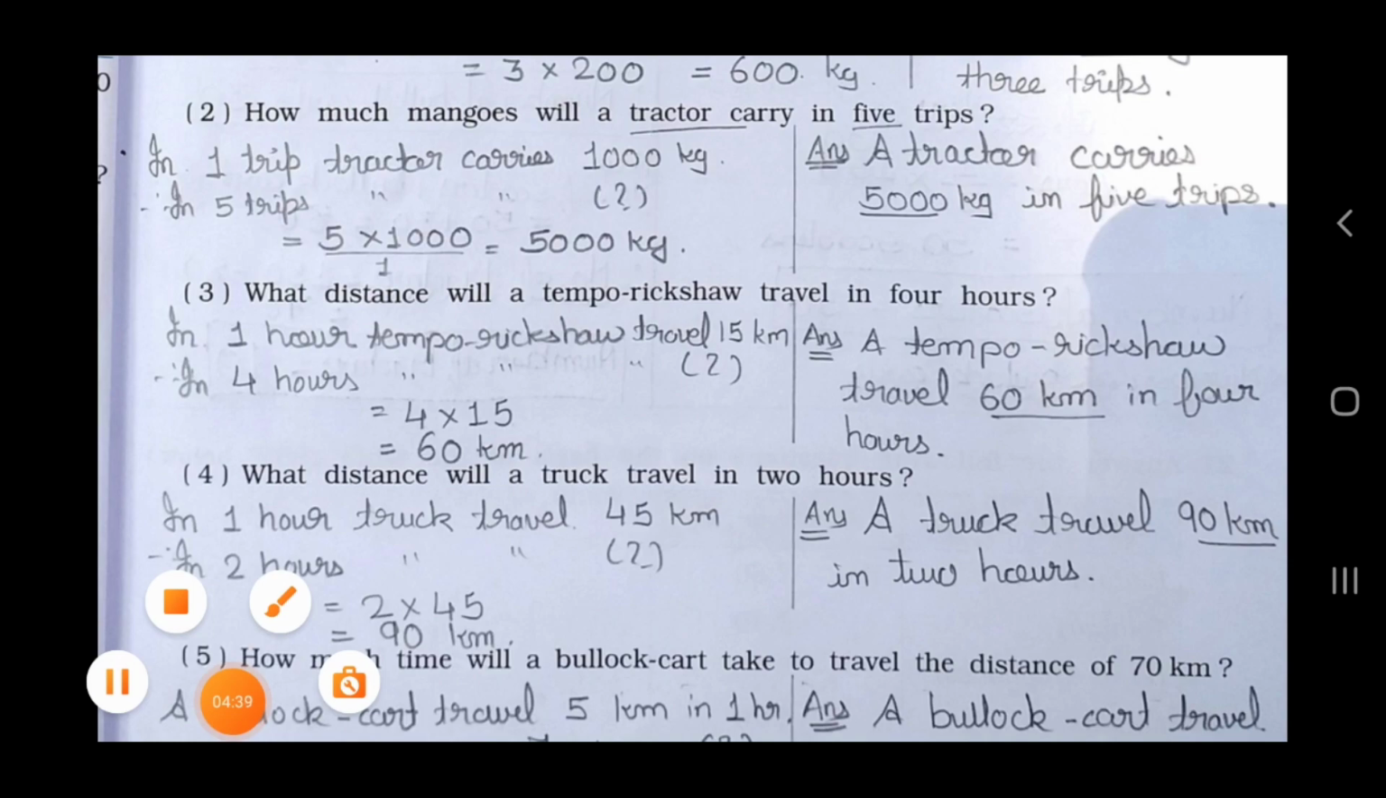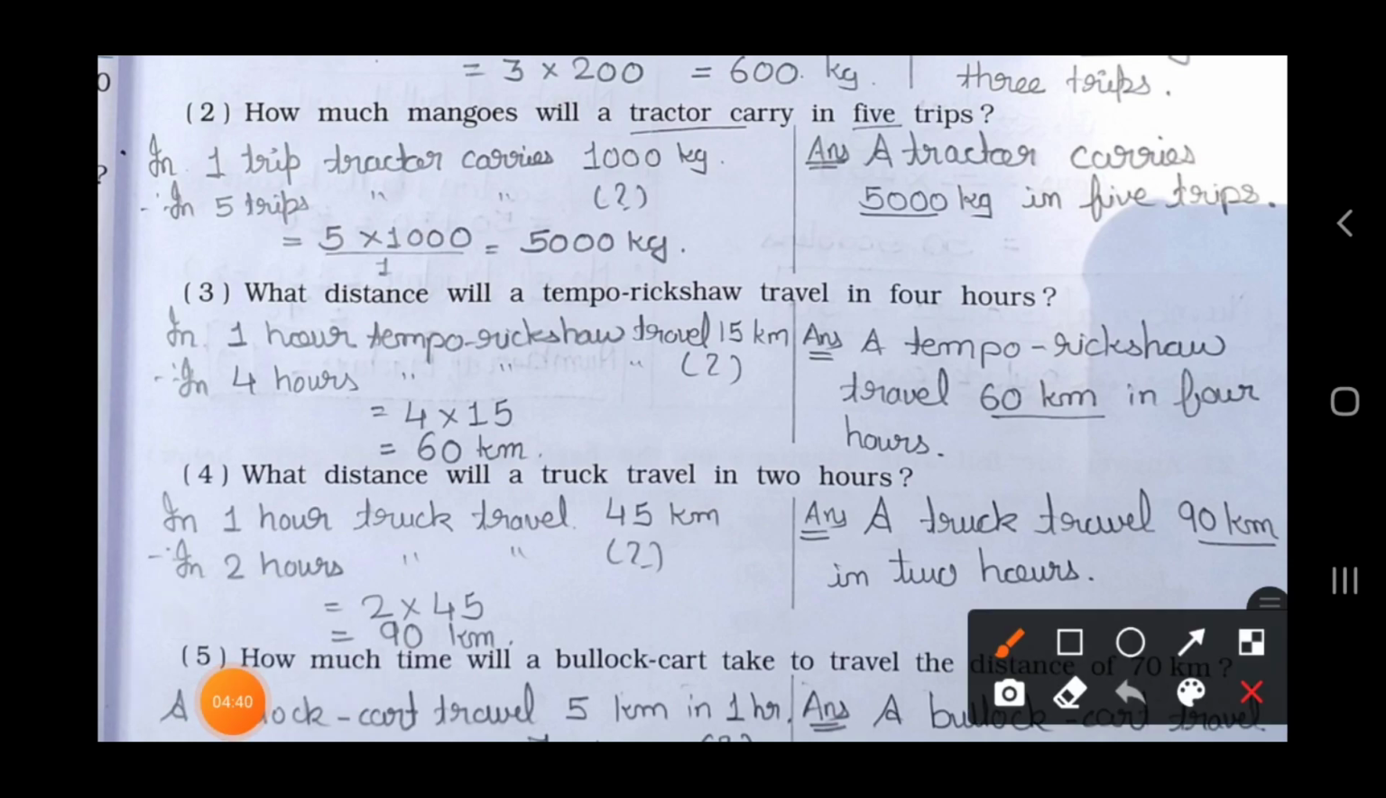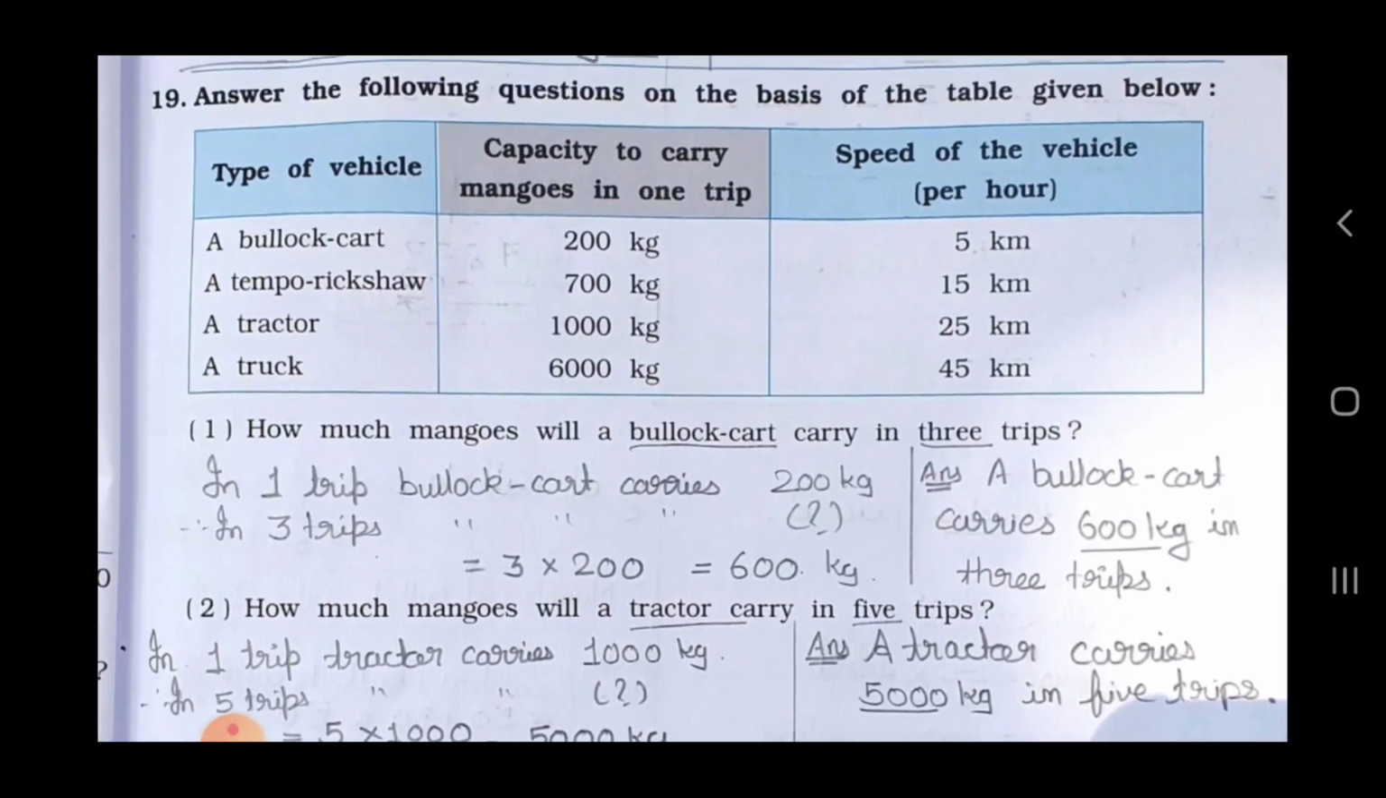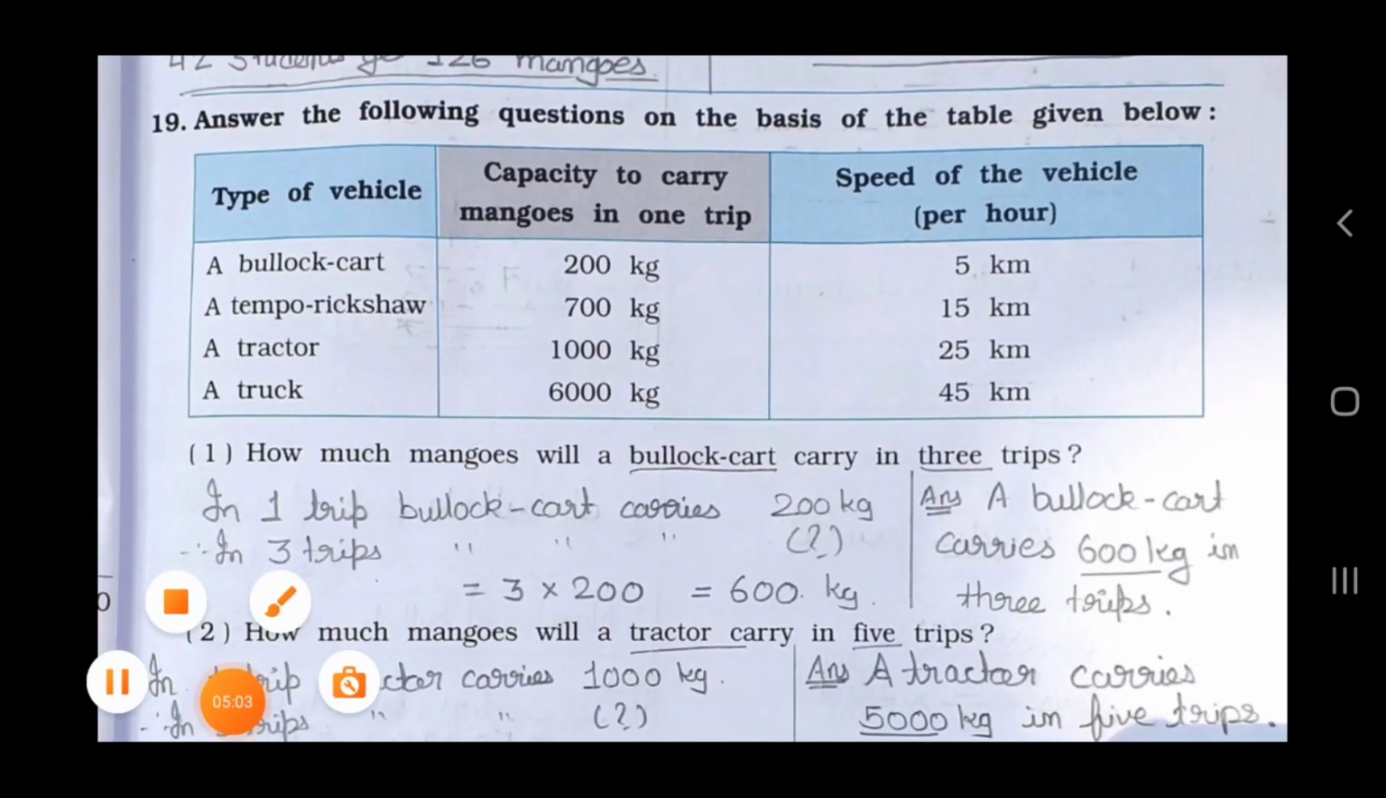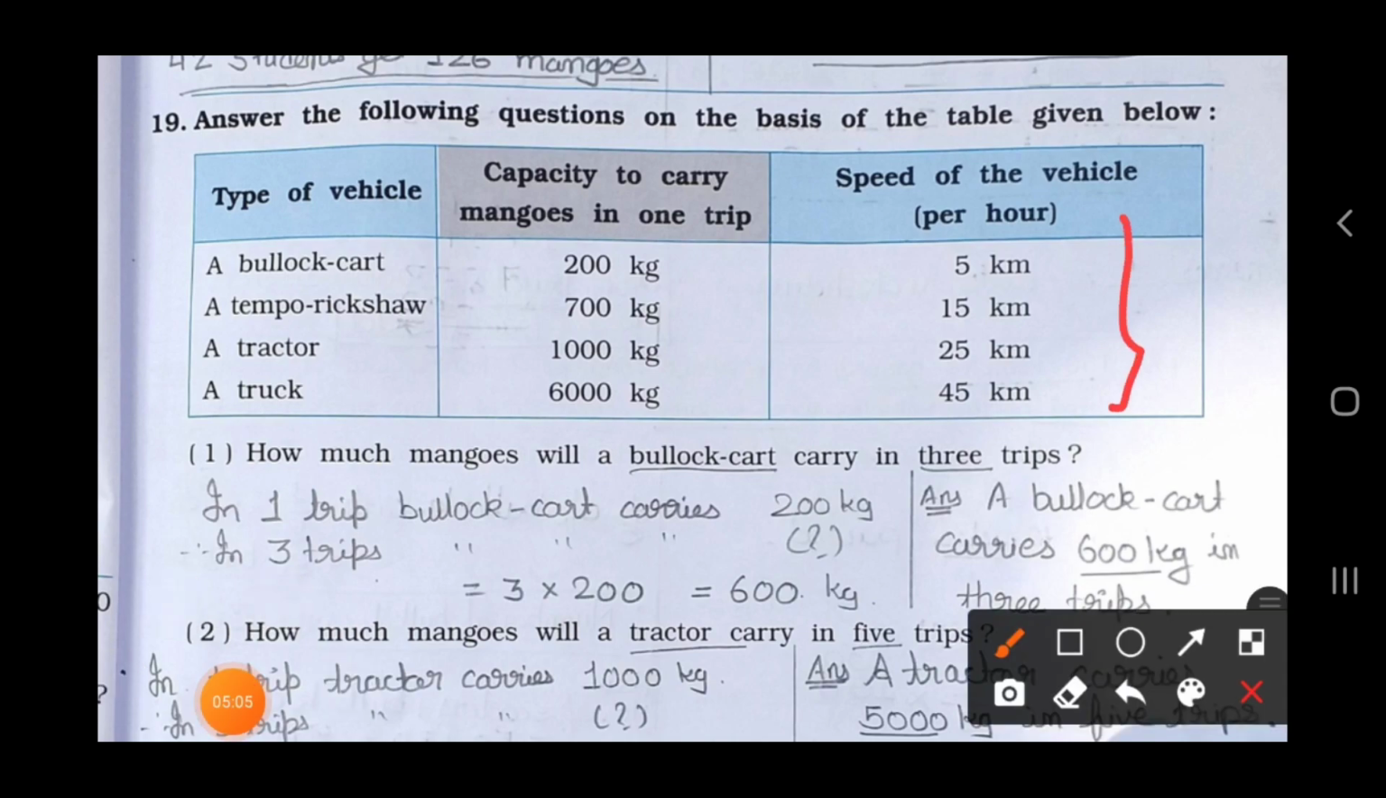See here. First of all, read the question. What distance will a tempo rickshaw travel in 4 hours? See, they are talking about the tempo rickshaw, and travel in 4 hours. See here what you have to see. First of all, they are talking about hours. So you have to see this column, per hour. You have to see per hour, speed is asked.